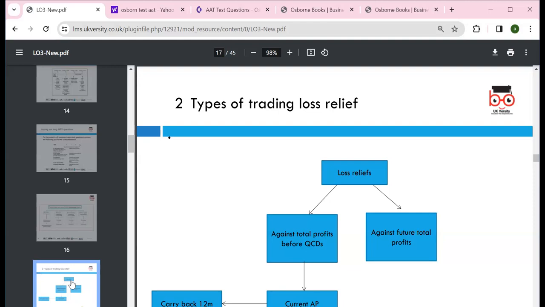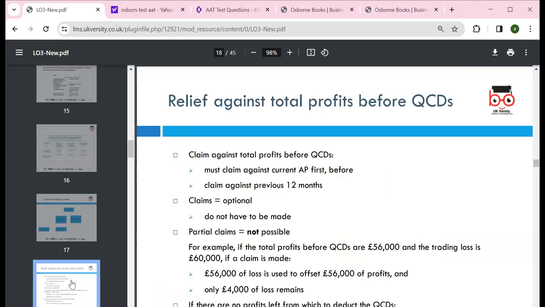So trading losses, as we discussed in the previous lesson, can be carried forward up to 5 years. And the relief, again, is against the total profit before, which we can look around over the years. It must be claimed against the profit, and we can look at the 12 months. The claim is optional and doesn't have to be made, but a partial claim is not possible. So for example, if the total profit before that is 56,000 and the trading loss is 60,000, what we can do is claim 56, and 4 of the loss will be remaining, and that can be moved to the following year.